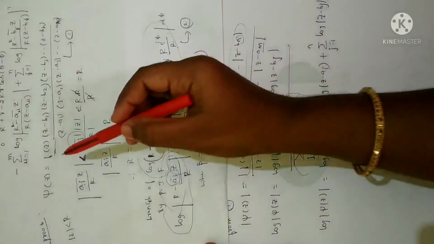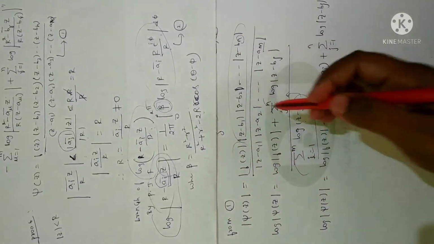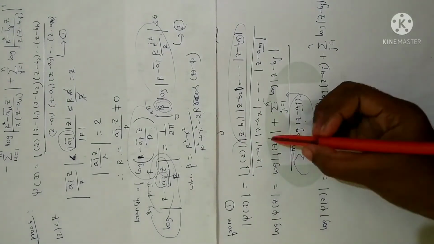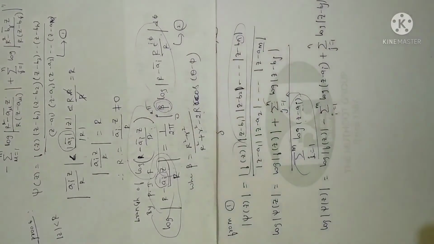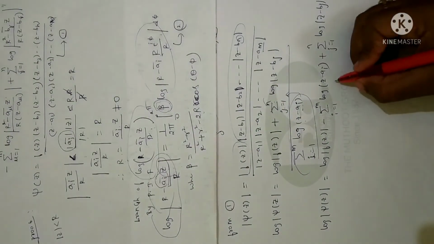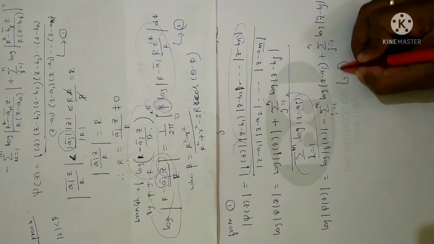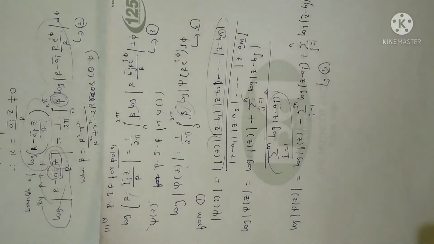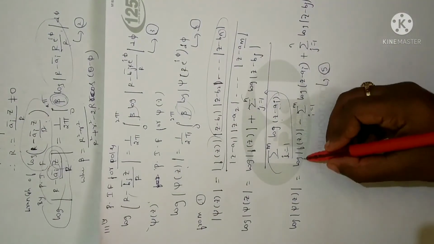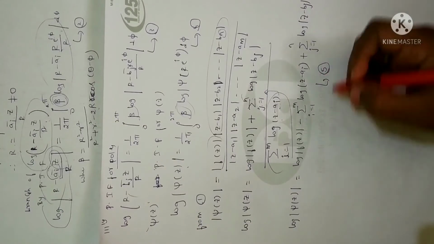What I have done is, for the function 1 I have taken modulus for the first time. Next I have taken logarithm and I have applied the property. By using the summation notation, I can write like this. Fine. So let me take this as equation 5. Again I am going to apply Poisson integral formula for each of the terms in equation 5.